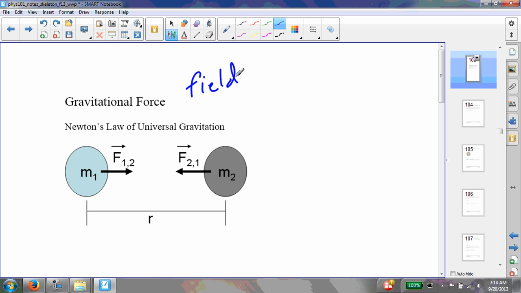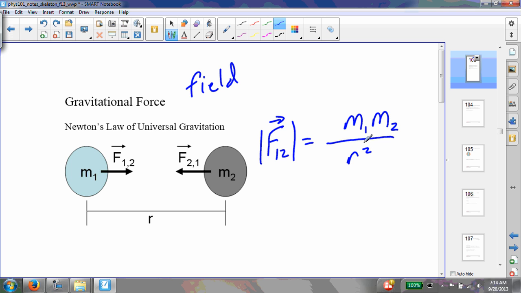Isaac Newton showed that these forces, which I've labeled here as F12 and F21, are between two bodies of mass, and the magnitude of them can be characterized. For example, the magnitude of the force F12 is equal to the mass of one mass times the mass of the second mass, divided by the distance between them squared, and then there is a gravitational constant, G. G is 6.67 times 10 to the, gosh, I think it's minus 12.